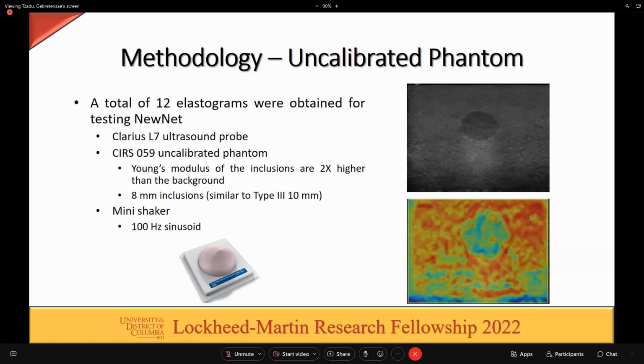So the image on the bottom left shows the uncalibrated phantom. The top right image shows the brightness mode or B mode image of the inclusion within the phantom, and the image on the bottom right is an elastogram of the inclusion.